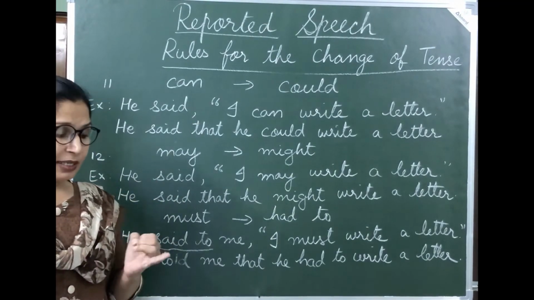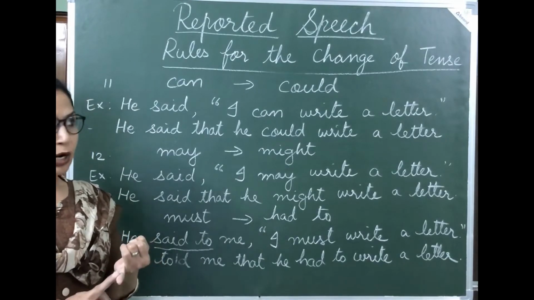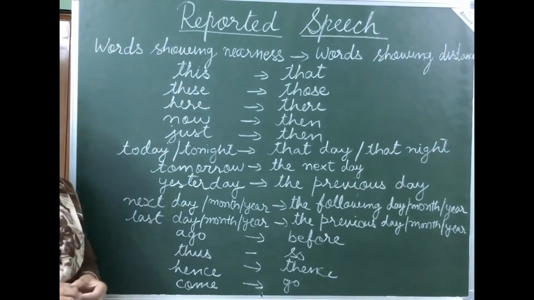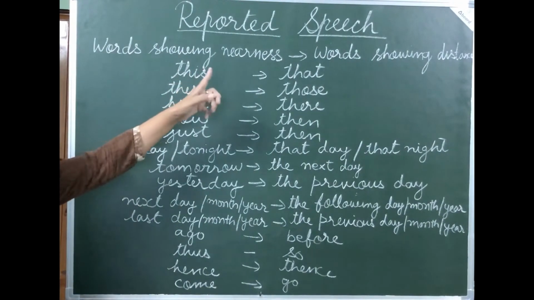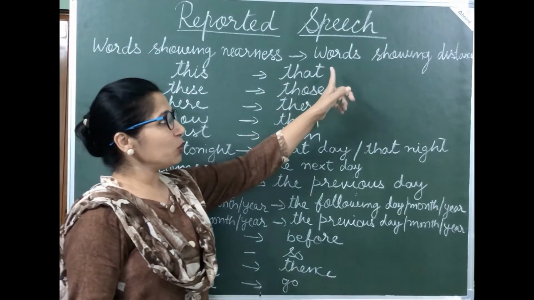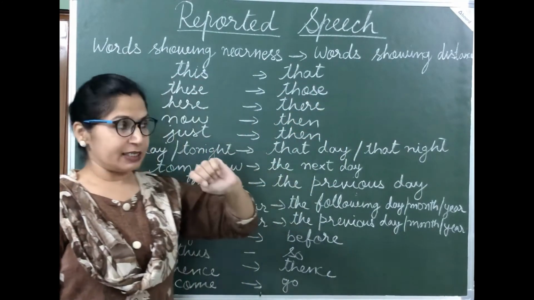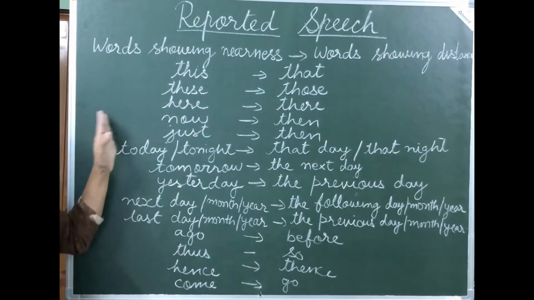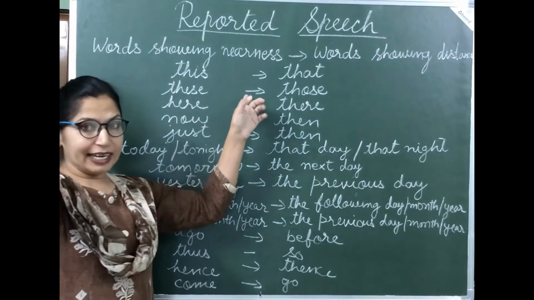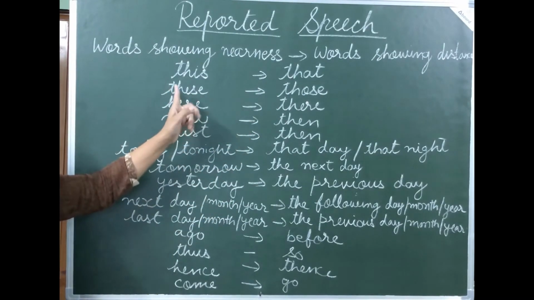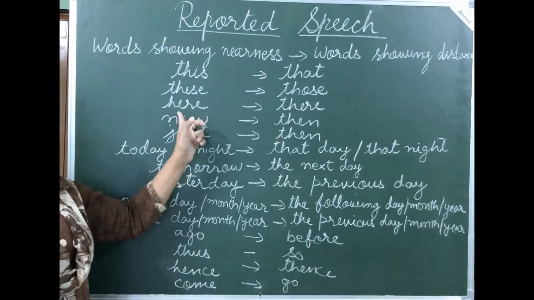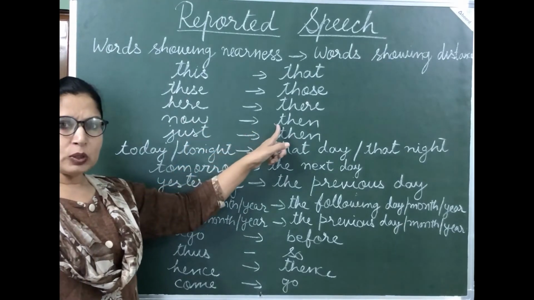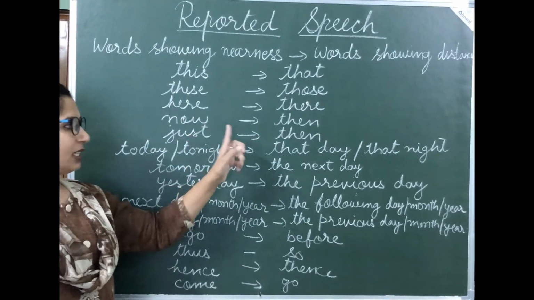Now we have learned how to change the pronouns and how to change the tenses. Next is words showing nearness are changed into words showing distance. For example, this we use for nearness. This is my board. It changes into that. Same way, these changes into those. Here changes into there. Now changes into then. Just changes into then.